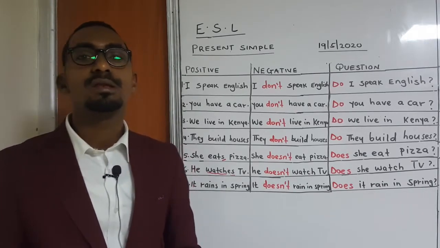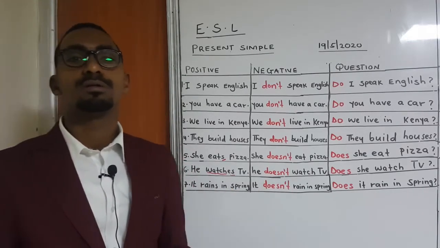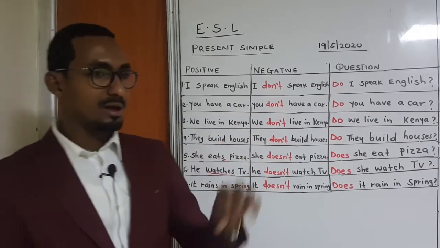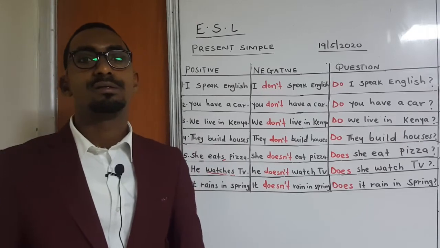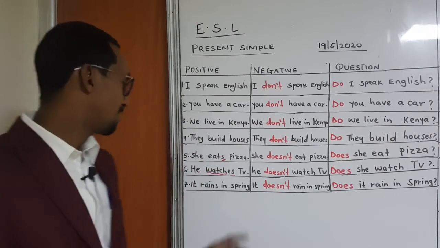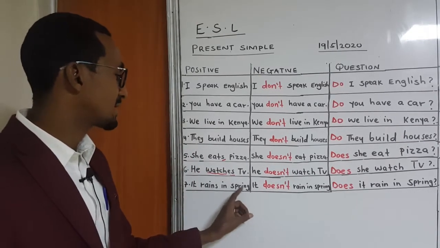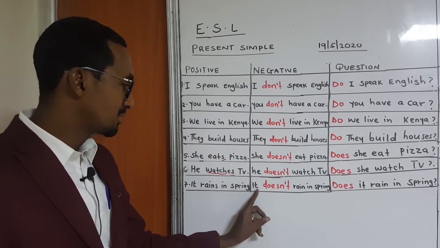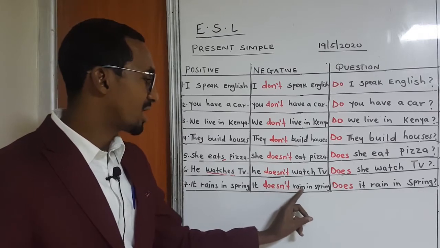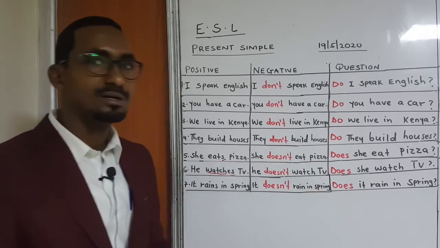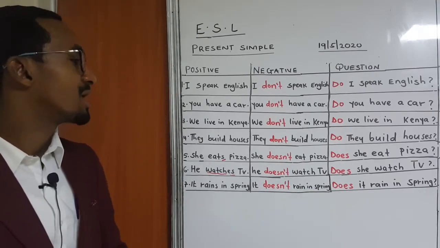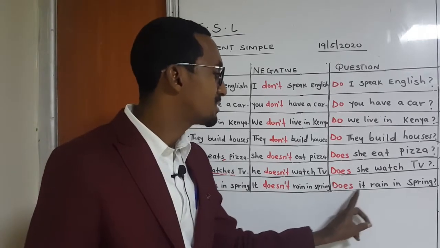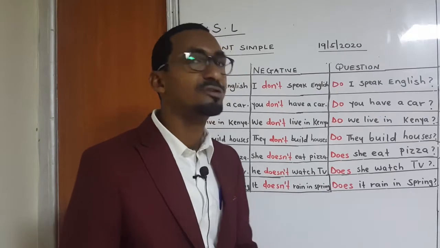It rains in spring. Spring is a kind of season. Okay? It rains in spring. So the negative is it doesn't rain in spring. It doesn't rain in spring. There is no S here. Question, does it rain in spring?